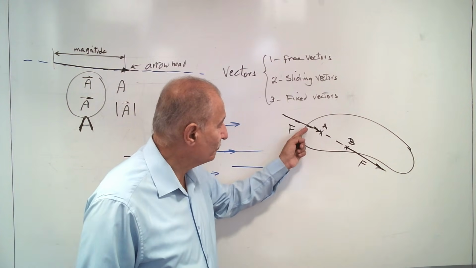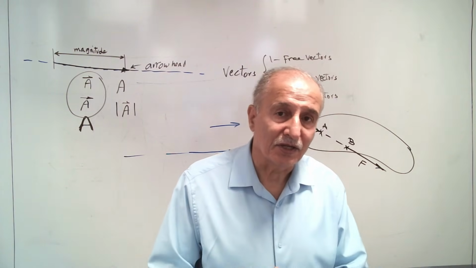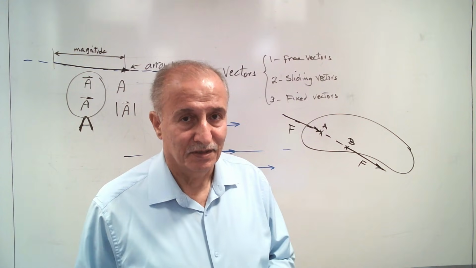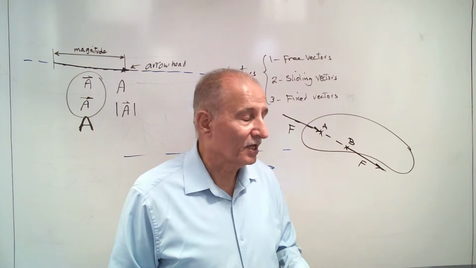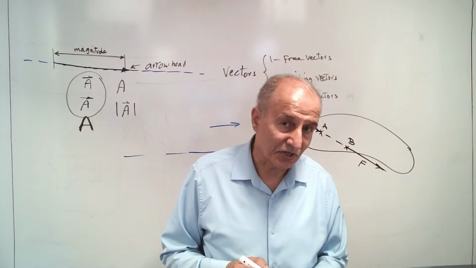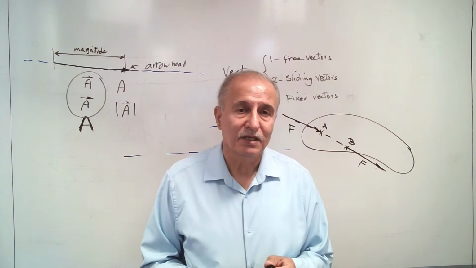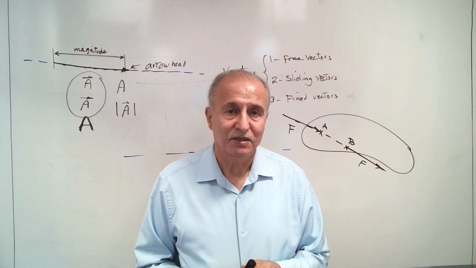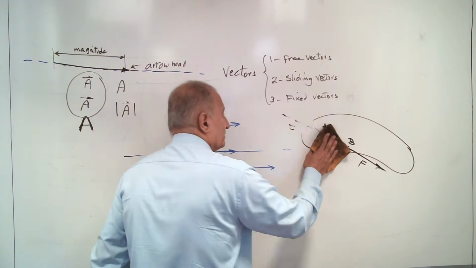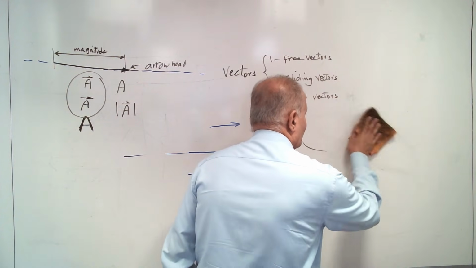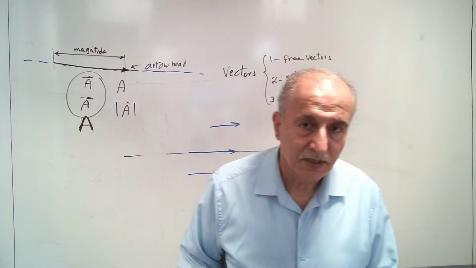If you move force F from A to B, its effect will be different because the material deformation will be different. This force causes deformation, and the deformation will change if the point of action of the force changes. We work with this concept in mechanics of material or strength of material. Most of the forces that we consider, all of them actually, because they cause deformation, are considered as a fixed vector. Okay, that's the three types of it. But in statics, we work mostly with sliding vectors because the body is rigid.